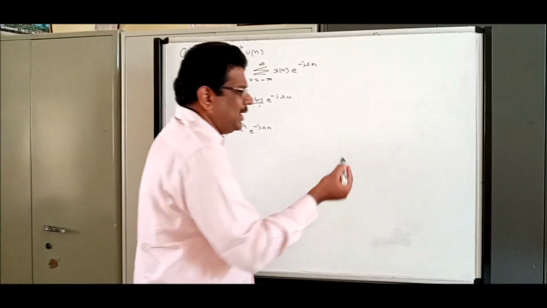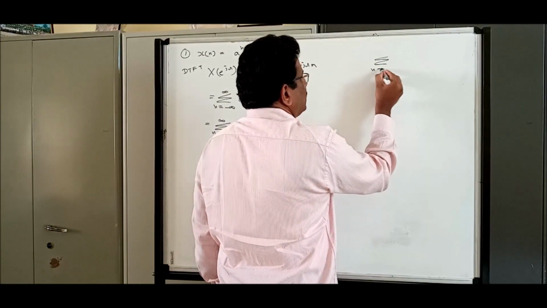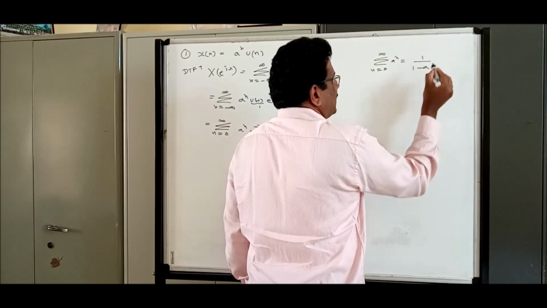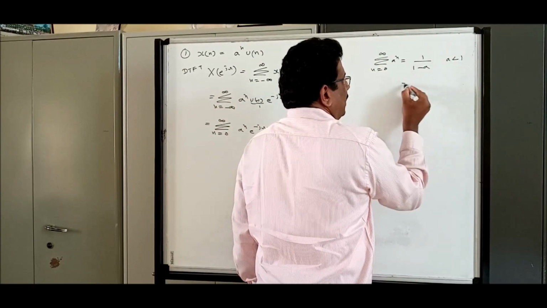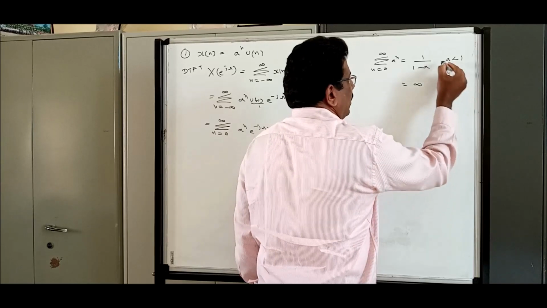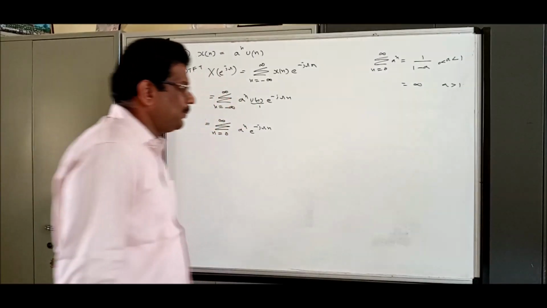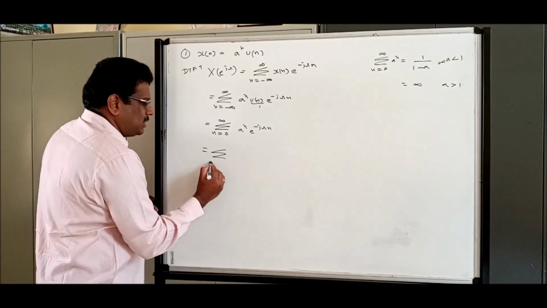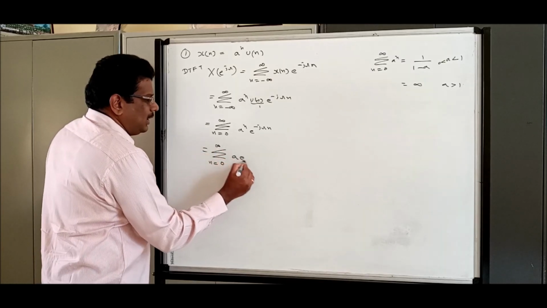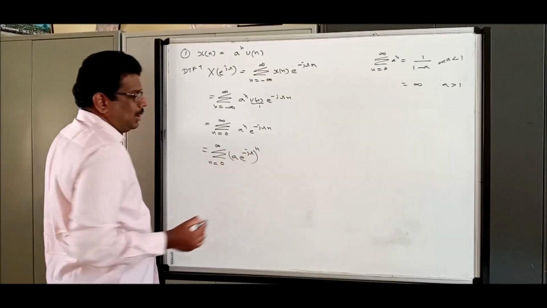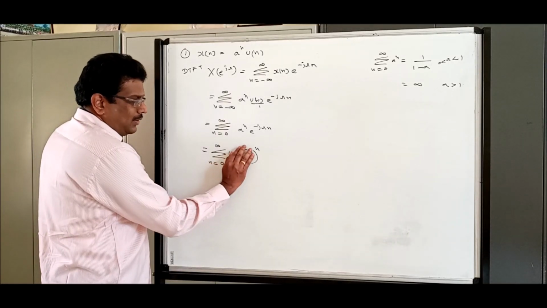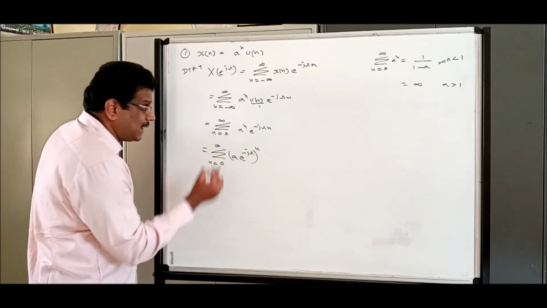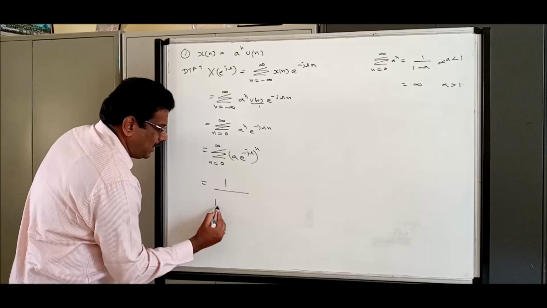We have discussed this many times, even in Z transform. Summation n equal to 0 to infinity of a power n: the result is 1 by 1 minus a when a is less than 1, and it is infinity when a is greater than 1. This is one of the basic formulas in maths. Let us try to bring that into the picture. Summation n equal to 0 to infinity of a e power minus j omega, whole power n. Now this term, whatever I am using, is a representation similar to a. So if I implement that particular answer, it is 1 by 1 minus a.